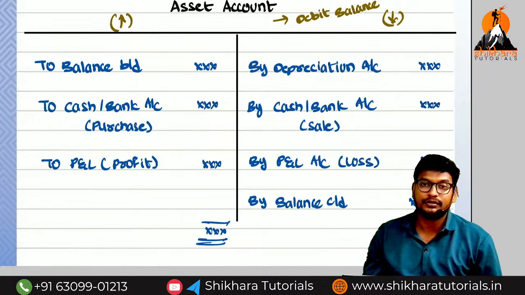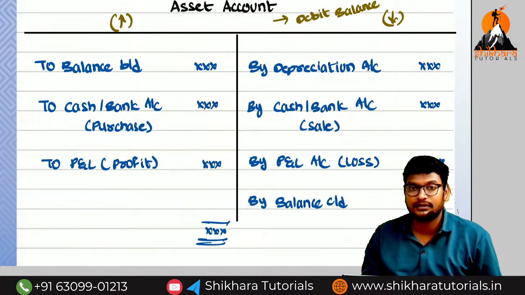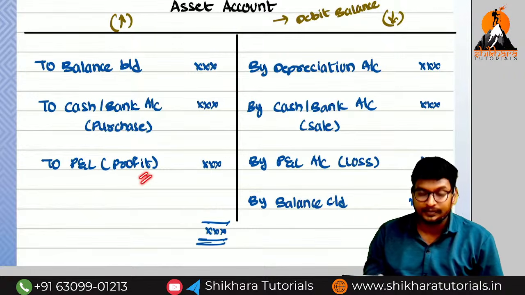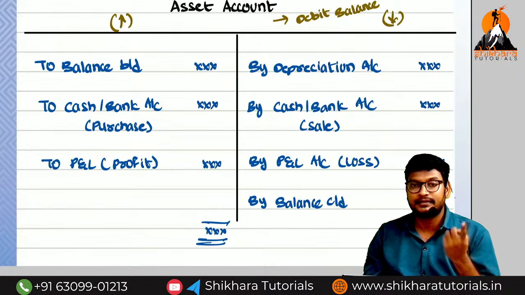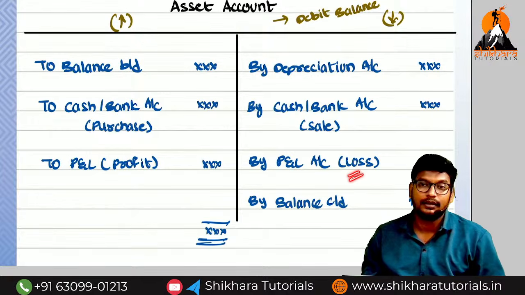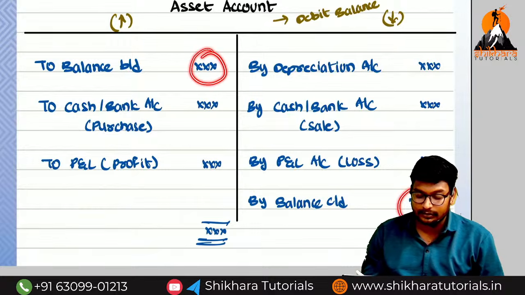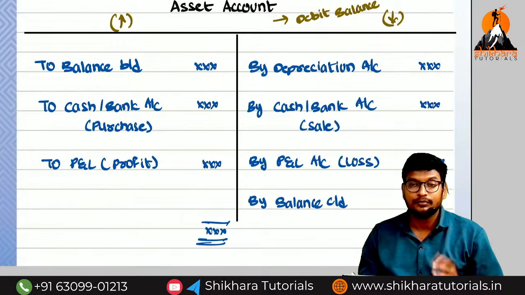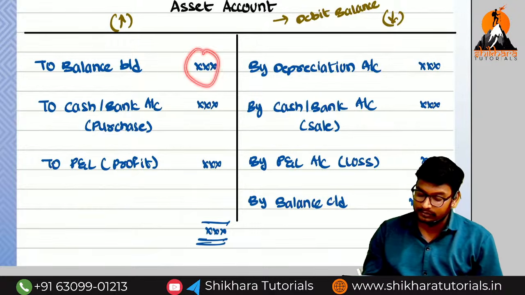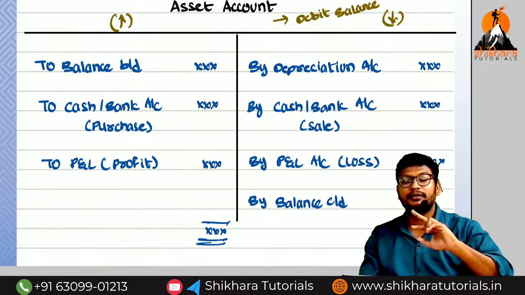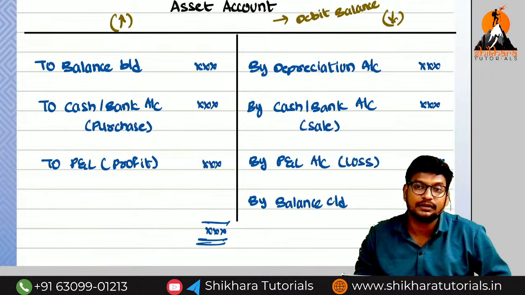And next, profit on sale of asset and loss on sale of asset. Profit means P&L account credit side, so here debit side. Loss means P&L account debit side, so here credit side. Are you getting the point, Amma? So the balancing figure, we may get either profit, opening balance or closing balance. Most of the time they will give the opening balance and closing balance, and we need to find out the depreciation.